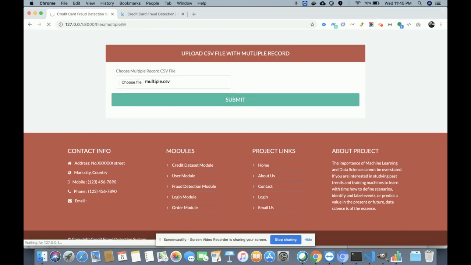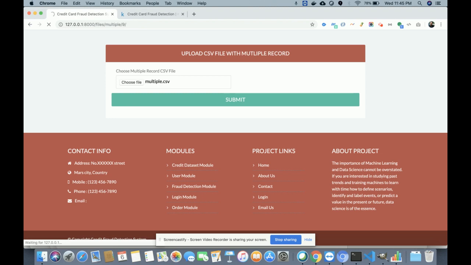Once you click on submit, the system will run, here I am running only logistic regression, right? Once you upload the data, the system will read the data line by line, and the algorithm will check each and every transaction, and it will display it in a data table format, right? And it will categorize it by color, meaning the fraud transactions will be in red and the valid transactions will be in green, right?